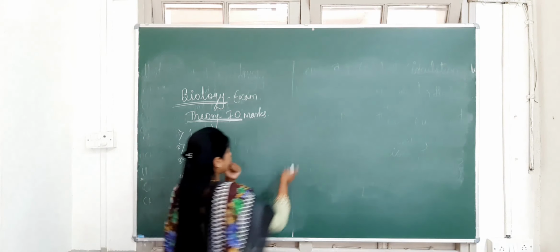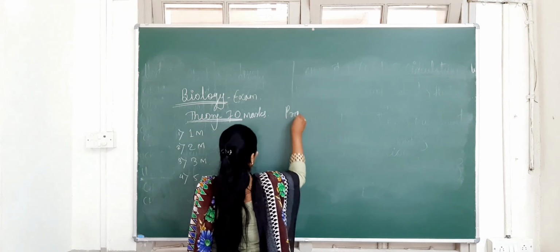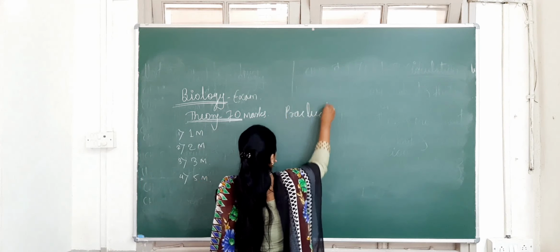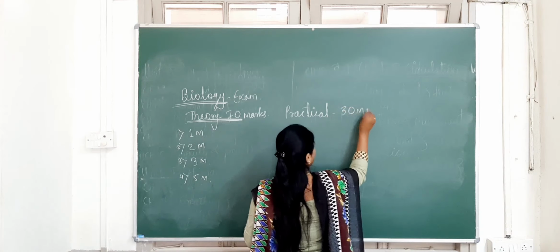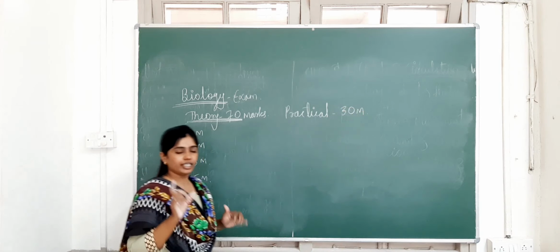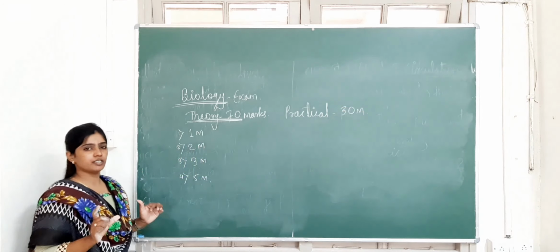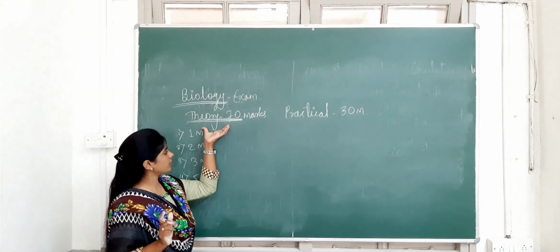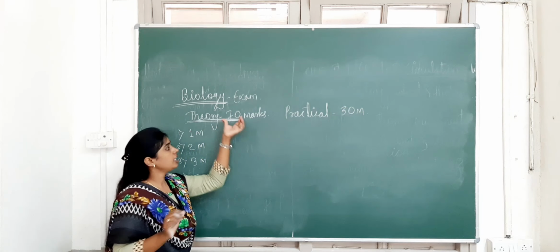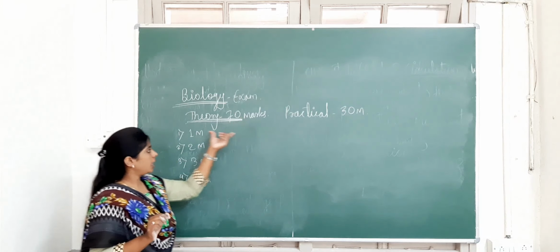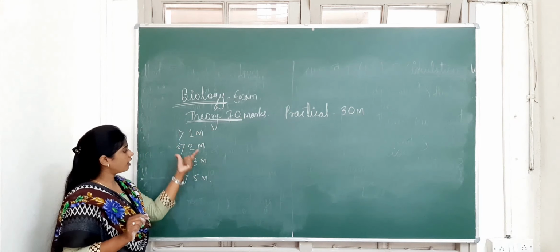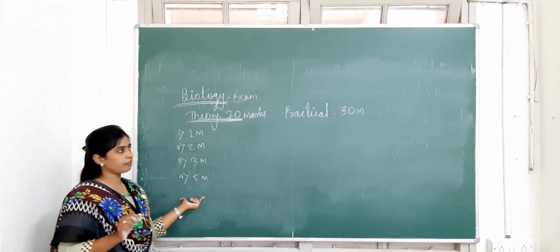Next is regarding the practicals. Practical exam is for 30 marks. So the total 100 marks biology paper is distributed into 2 exams: one is theory, another one is practical. Theory is a 70 marks examination, with questions framed as 1 mark, 2 mark, 3 mark and 5 marks.